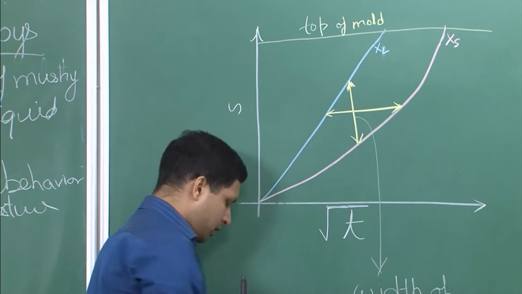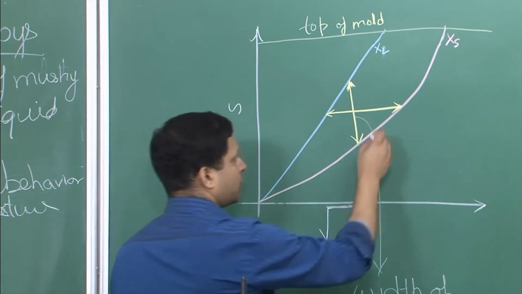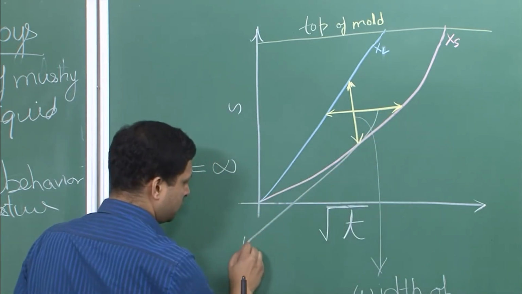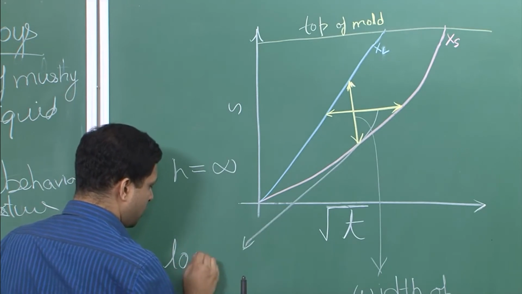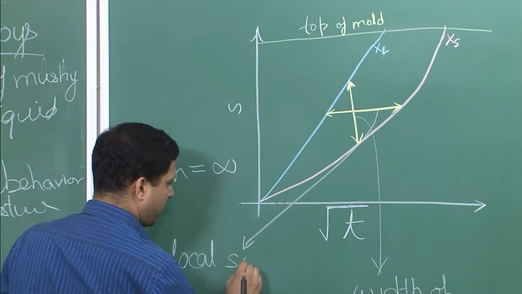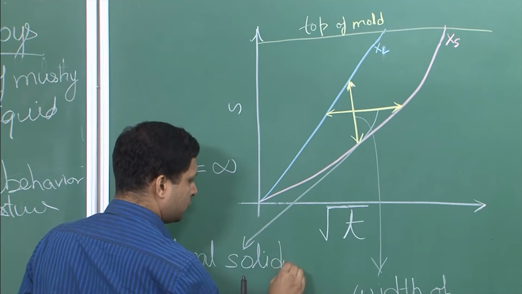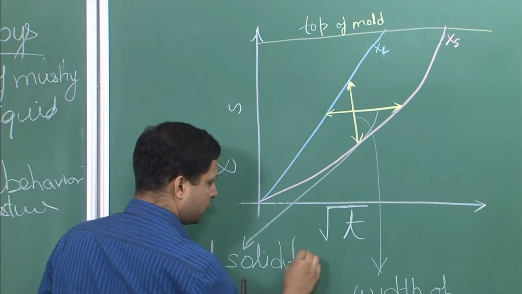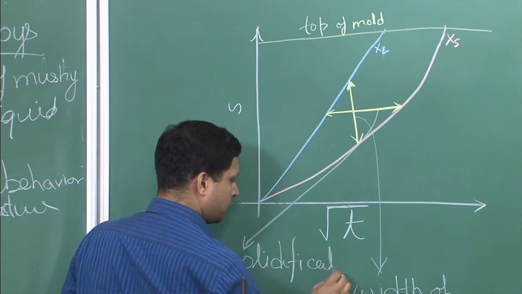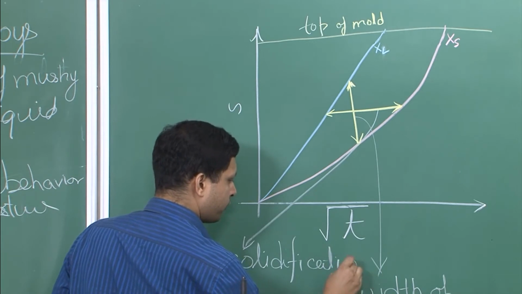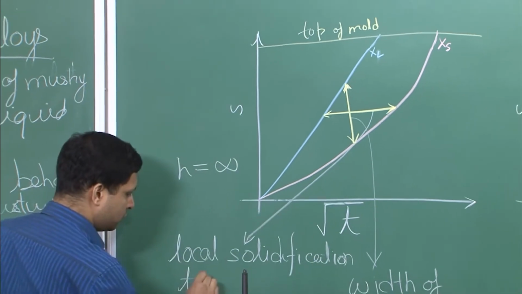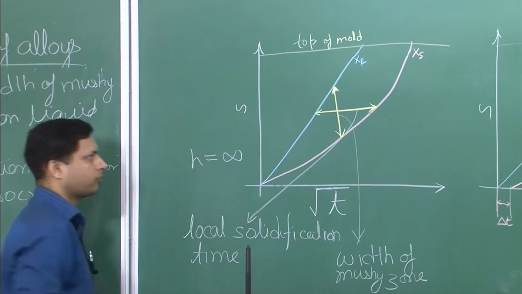and therefore it is termed the local solidification time.